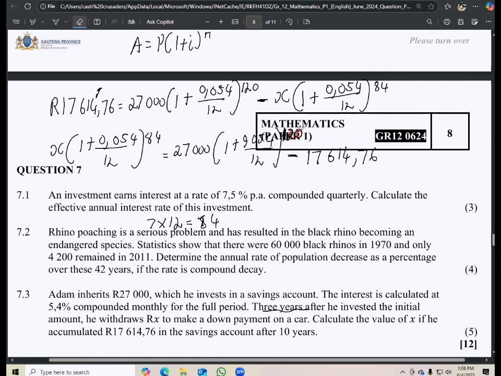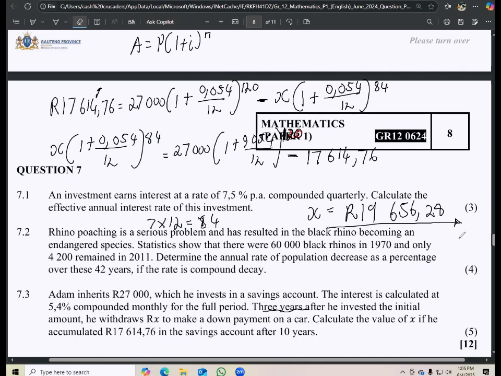Right. So you punch all of that into your calculator and then divide by this, right? So quickly, just punch all of that into your calculator. Then the value that you are supposed to get there is x equals 19,656.28, right?